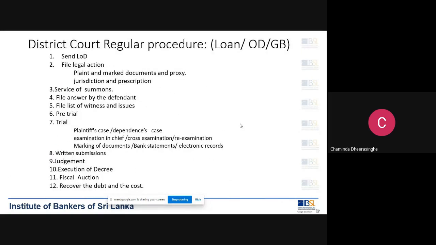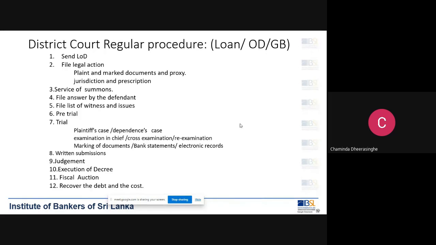This is the regular procedure. First, we send the letter of demand, then we file legal action, serve summons, file answer, then a list of witnesses, pre-trial, trial, written submission, judgment, then the execution of decree, fiscal auction, and recovery of the debt and the cost. So there are 12 main steps that you can see.